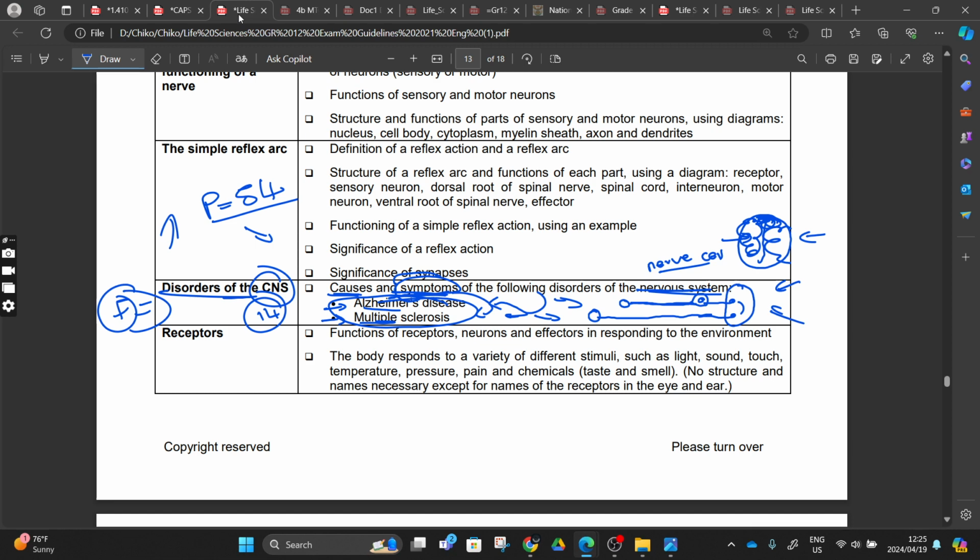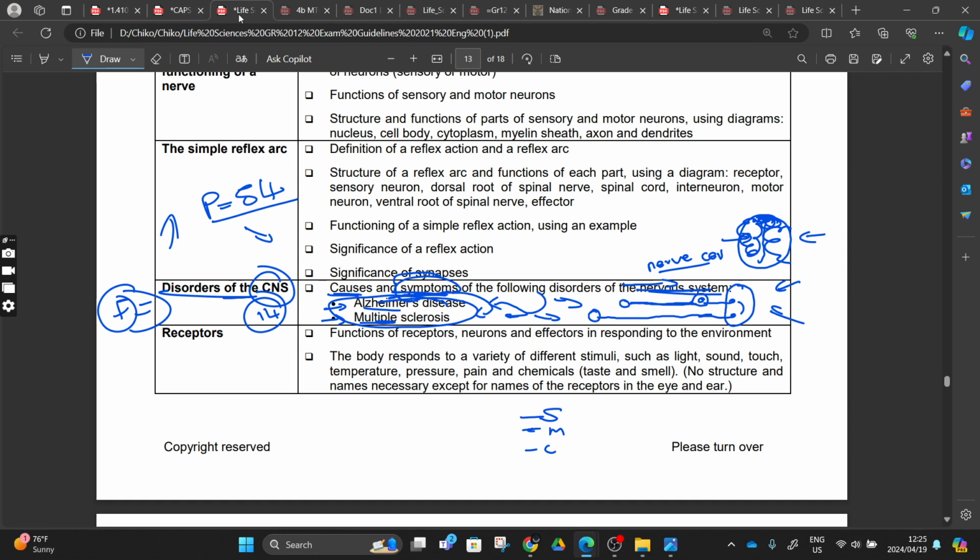To understand, let's say your sensory neurons, your motor neurons, your interneurons are dying. When these cells are dying, it means that the person won't be able to send more impulses to the central nervous system. If the interneurons are dying, the sensory neurons can send the message to the central nervous system, but the person is not going to respond.